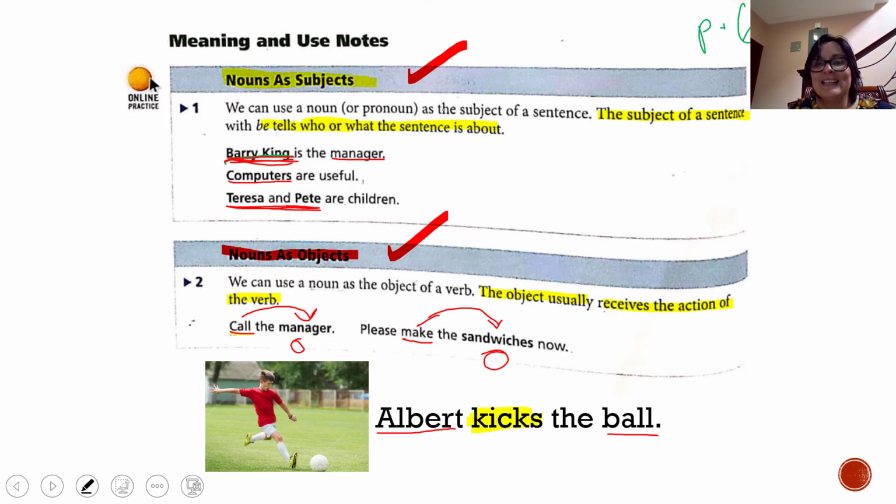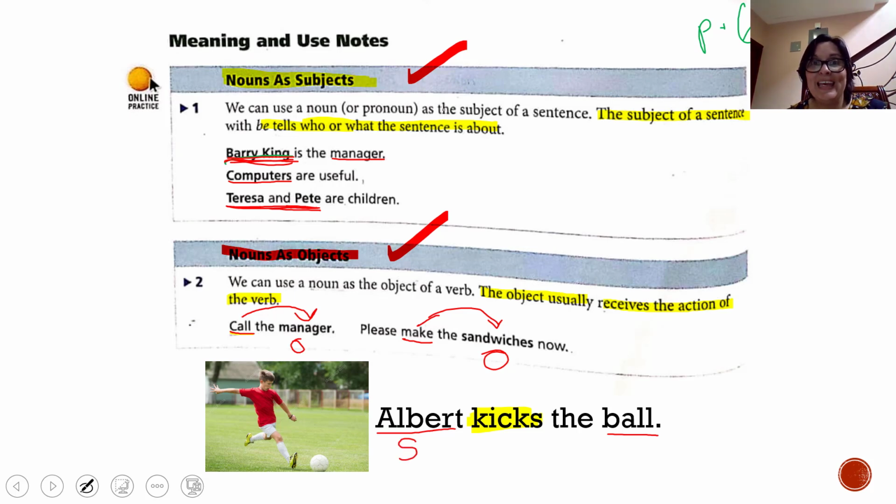Now, in this sentence, we can identify both of them, the subject and the object. The subject in this sentence, who or what am I talking about in this sentence? I am talking about Albert. So in this case, Albert is the subject.